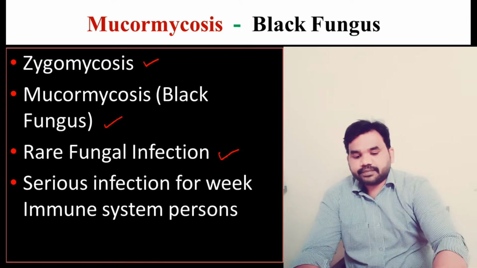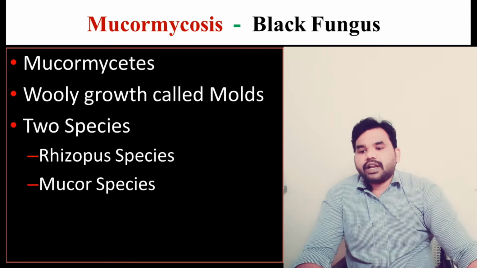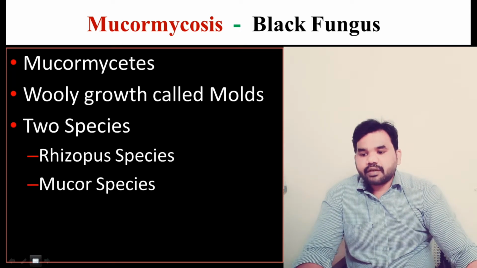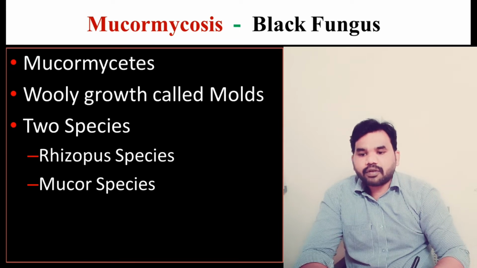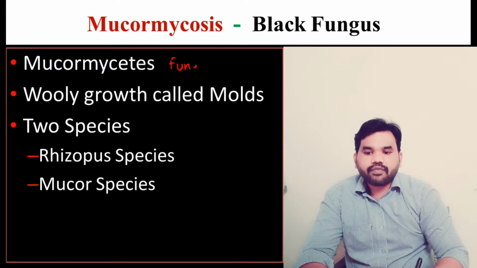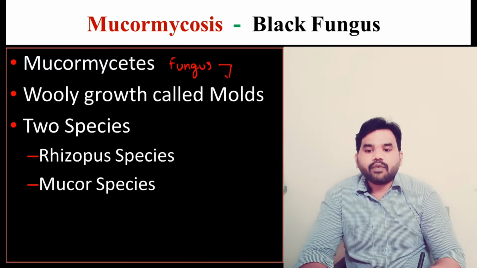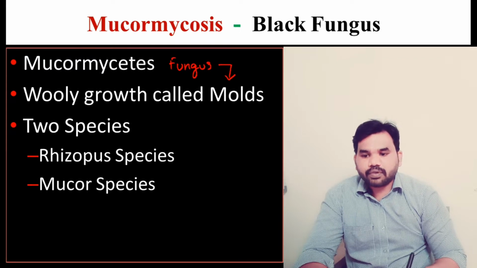So next, mucormycetes. Mucormycetes is the name of the fungus which is producing these molds. What are these molds?